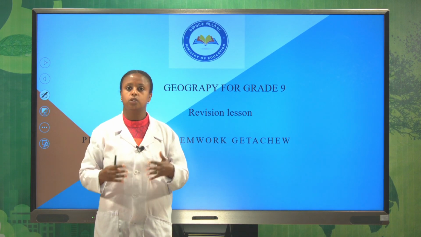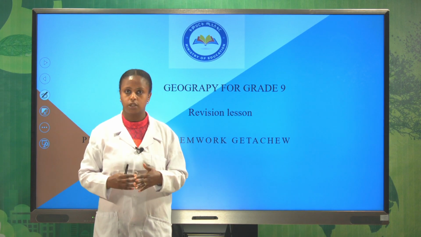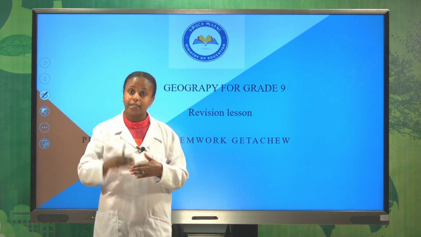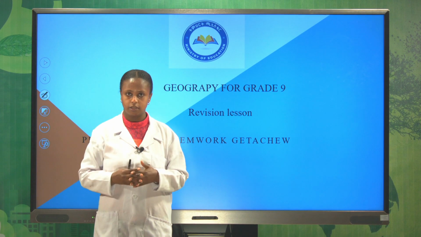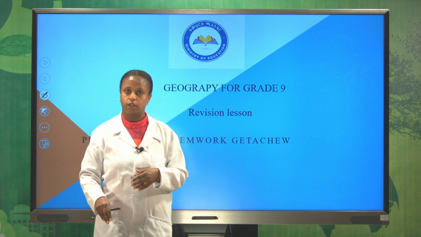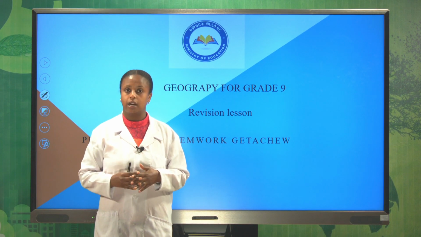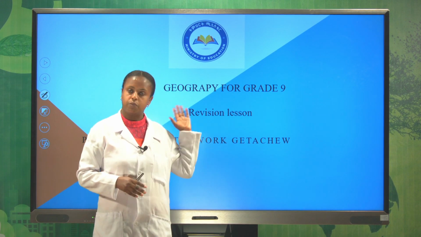And we have seen also the other important component of ecosystem, that is decomposers. Decomposers are plants and animals that break down dead plants and animals into organic materials that go back into the soil. Microorganisms like fungi and bacteria are decomposers. They live on dead plants and animals. This is all about the previous lesson.